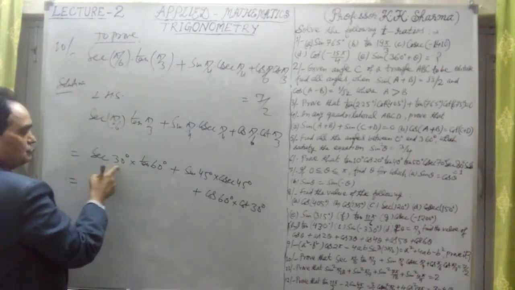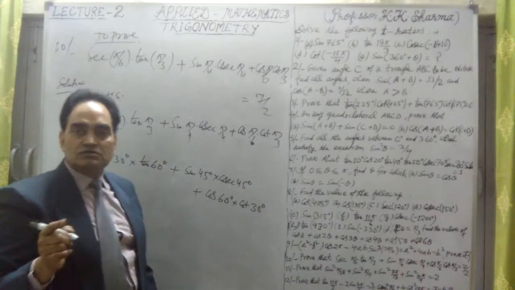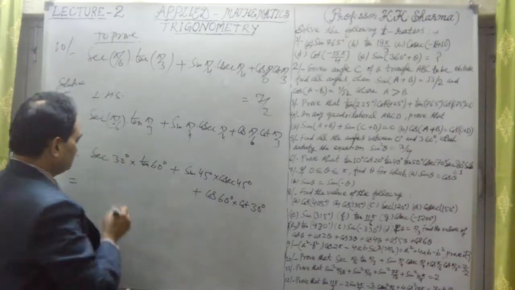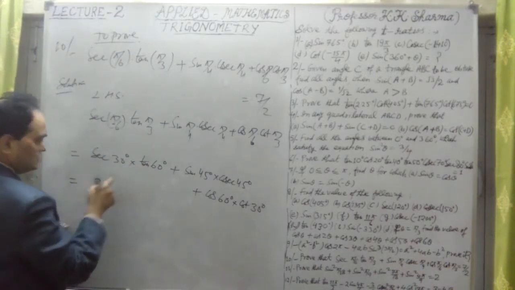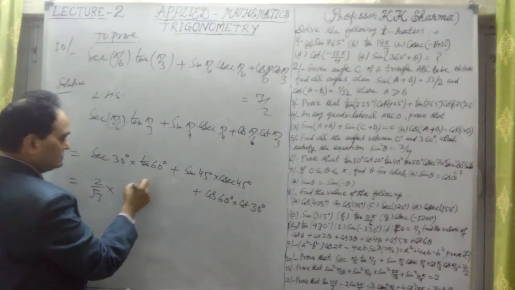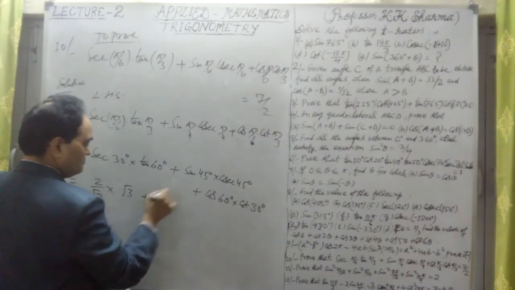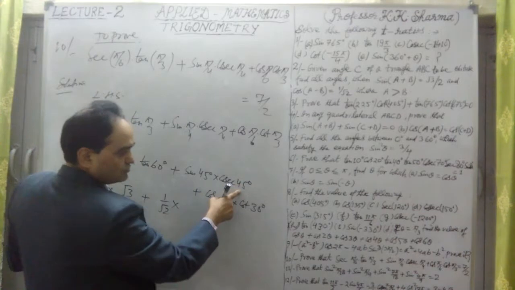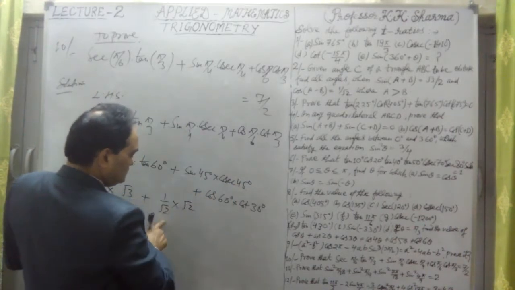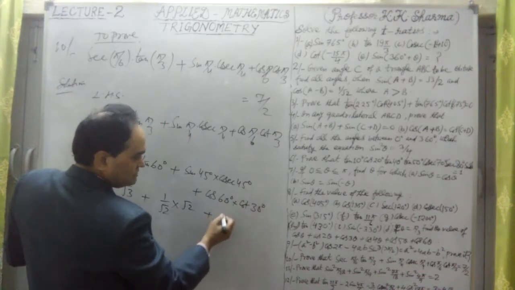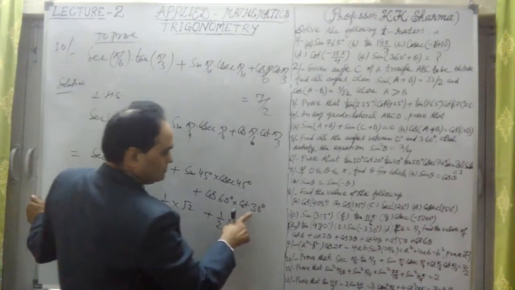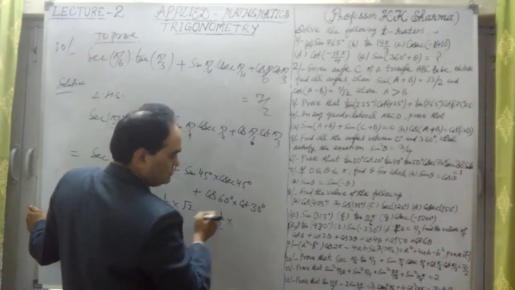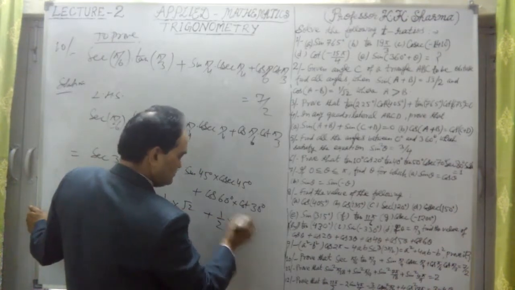But let me write the values. Now sec 30 degree: cos 30 degree is root 3 by 2, the reverse of that is 2 by root 3. Tan 60 degree is root 3 only. Plus sin 45 degree is 1 upon root 2, into cosec 45 degree, which is root 2, the reverse of this. Plus cos 60 degree is 1 by 2, into cot 30 degree, which is just the reverse of tan 30, which is root 3.